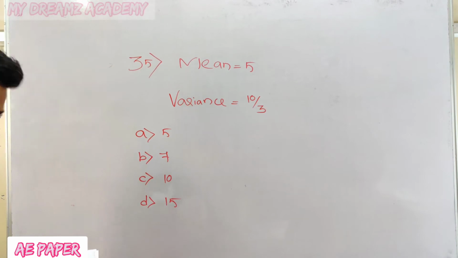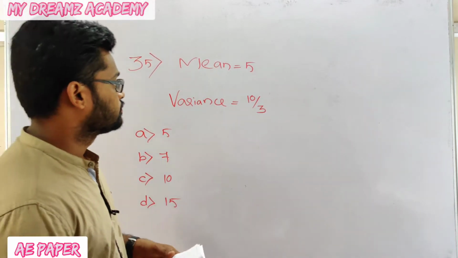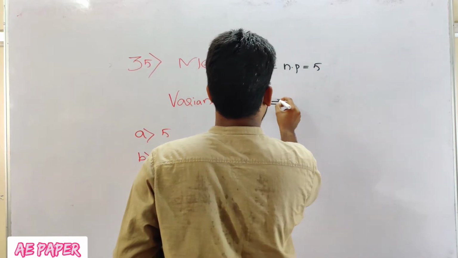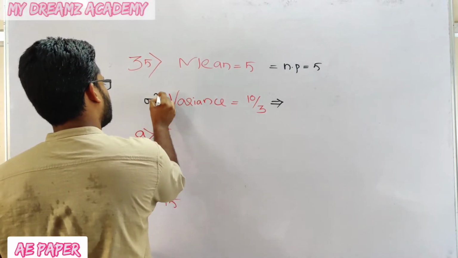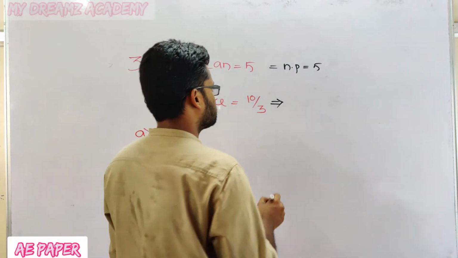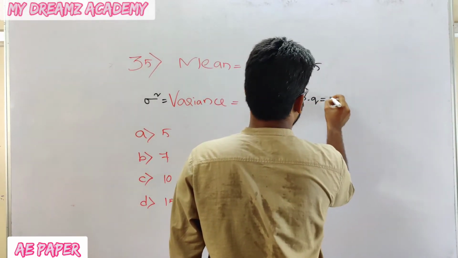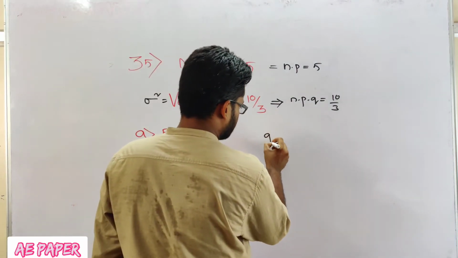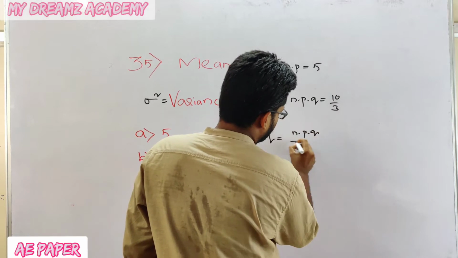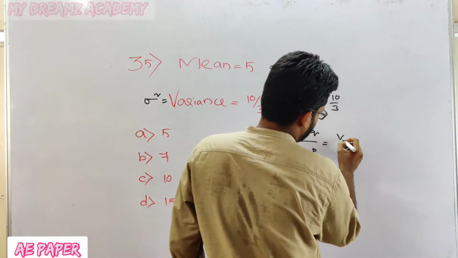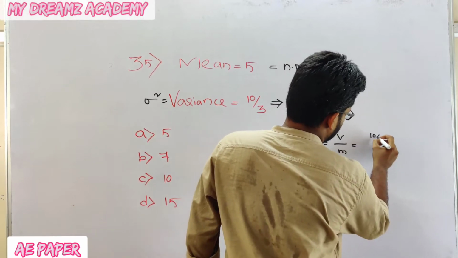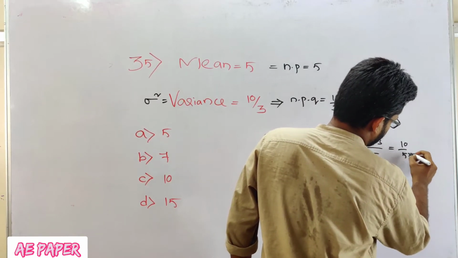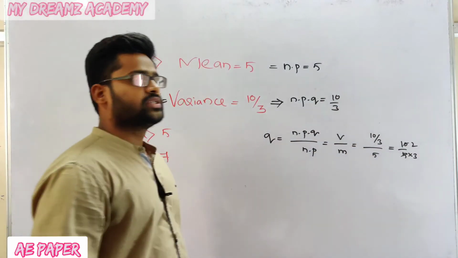See, what is the meaning of mean? That is n into p, which gives 5. What is the variance? That is sigma square, which is nothing but npq, equal to 10 by 3. Now if I want to calculate q from this, how can I calculate q? That is npq divided by n into p, that is variance divided by mean, that is 10 by 3 divided by 5. That is 10 by 5 into 3, it will give 2 by 3. Q is equal to 2 by 3.